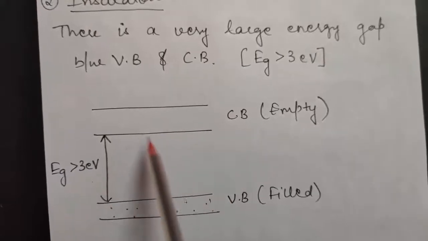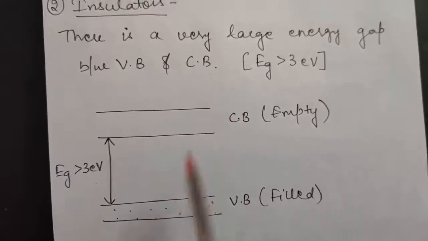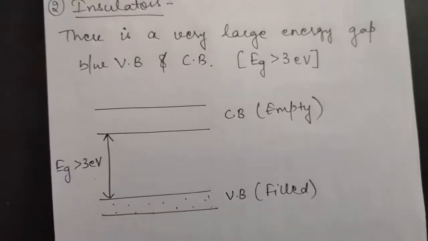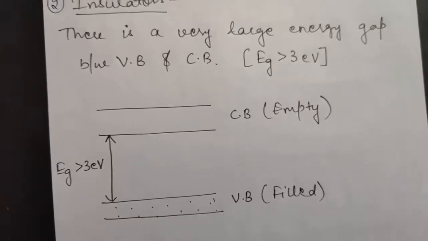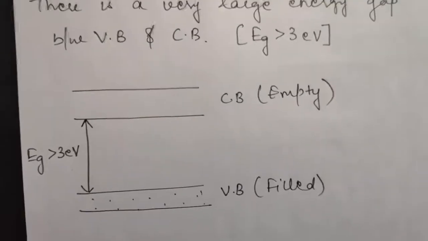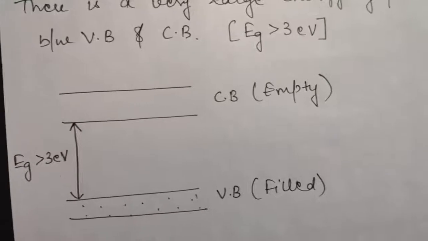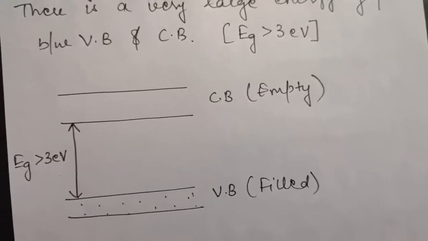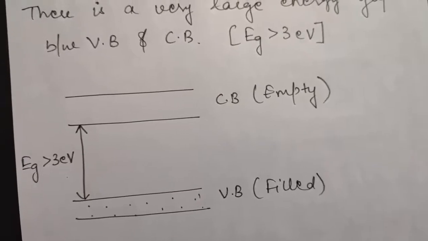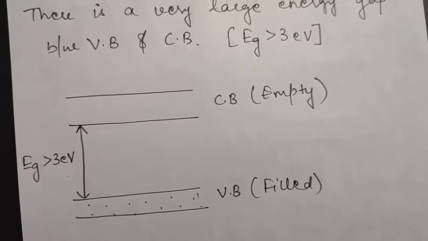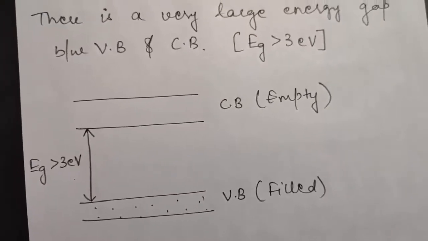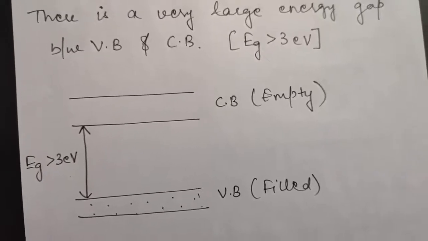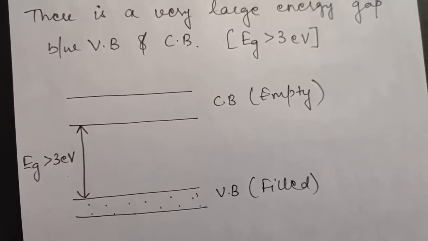So there will be no free electrons here, and no free electrons means the device is an insulator. In conductors, valence band and conduction band overlap, but in insulators there is a very large gap between them, due to which there are no free electrons and the device becomes an insulator.